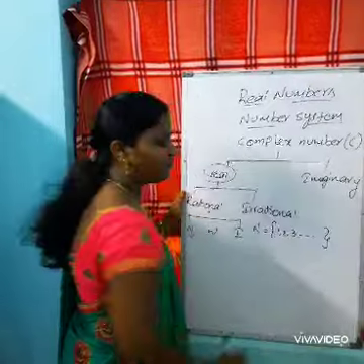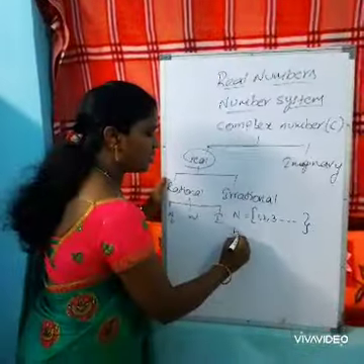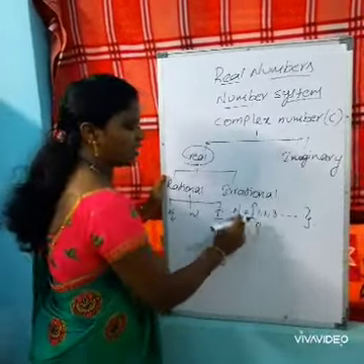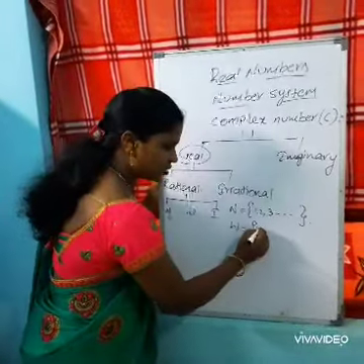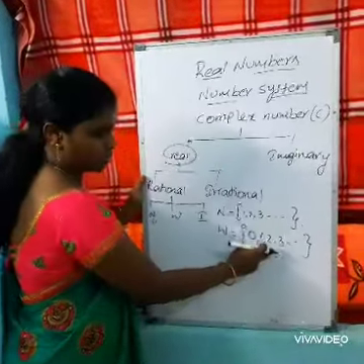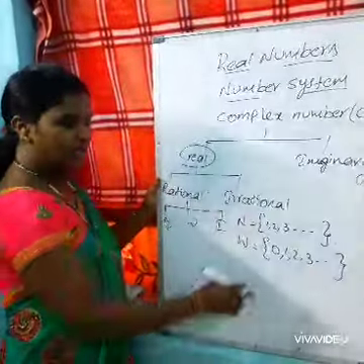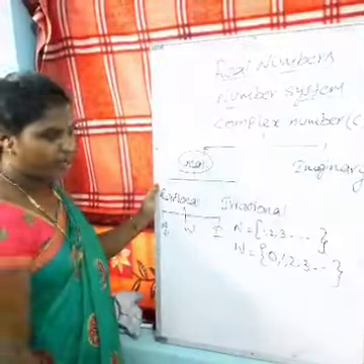We have an infinite number of natural numbers, and the whole numbers are nothing but the set of natural numbers along with 0. So it includes natural numbers and along with 0. So 0, 1, 2, 3, and so on. Here we have an infinite number of numbers.